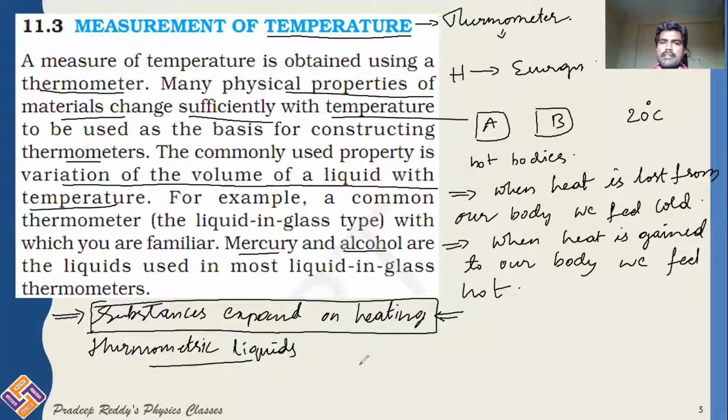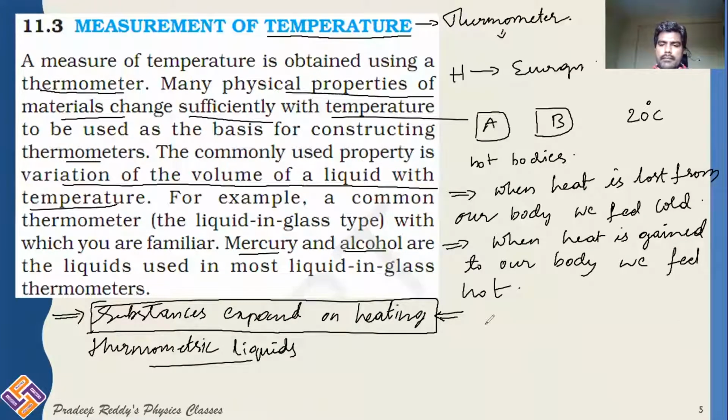Thermometric liquids, in the sense that, in order to measure temperature, to construct a thermometer, we use some liquids. We will not choose all liquids. Suppose you take water, you cannot use water as a thermometric liquid, but mercury you can use. Mercury has special properties compared to water. That's the reason why it is chosen as a thermometric liquid.